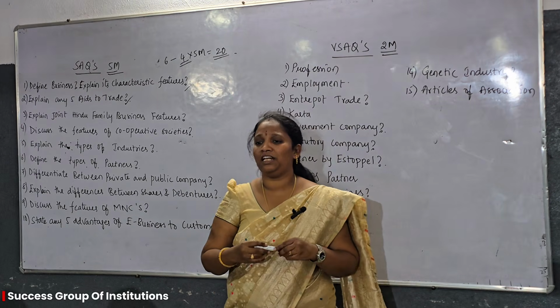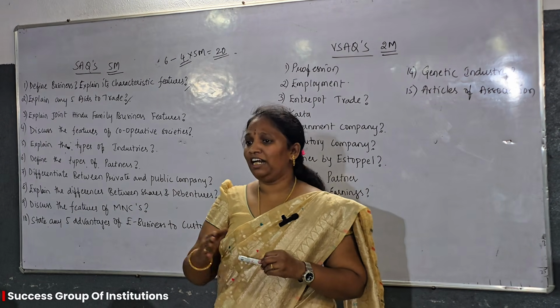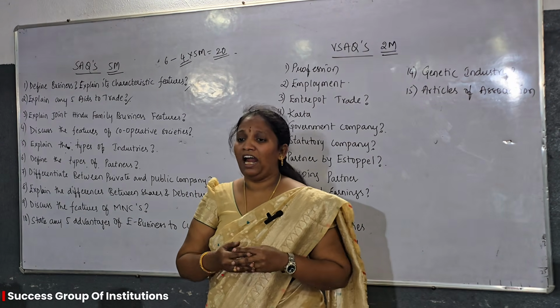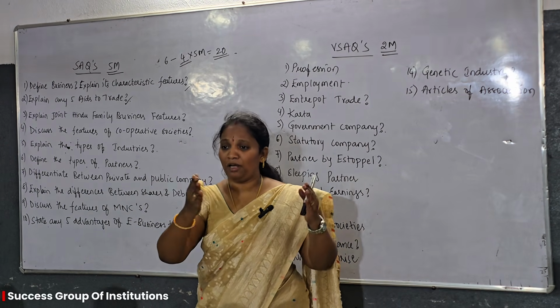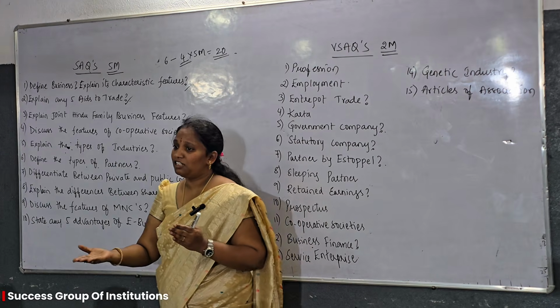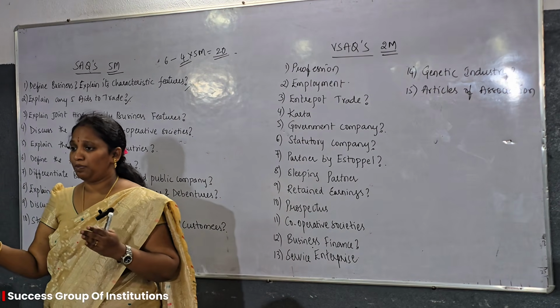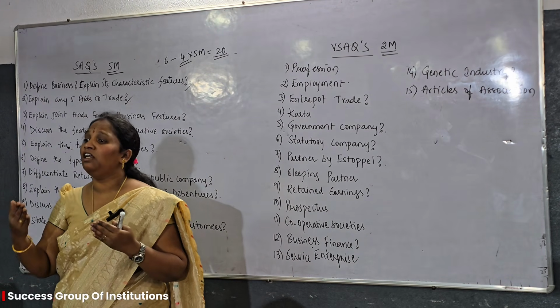Joint Hindu family business is generally seen in Hindu families and it is continued for generations. That means from grandfathers to their children, it will be an ancestral property. That means it will be continuous for generations.